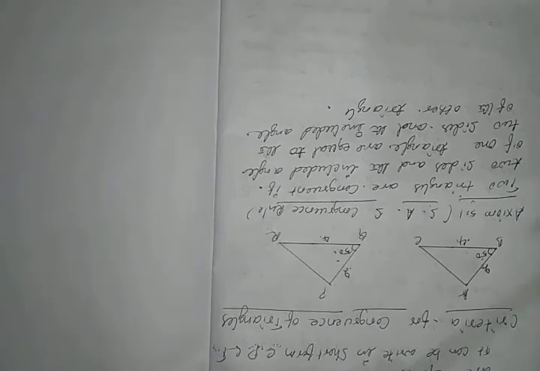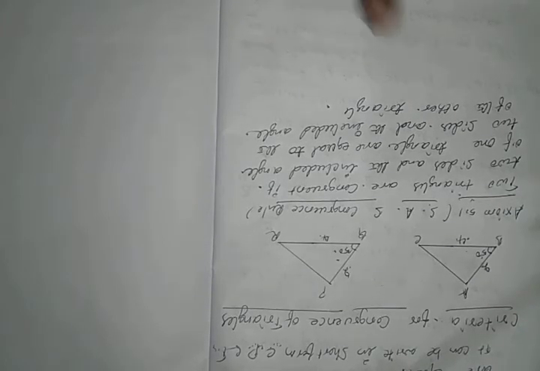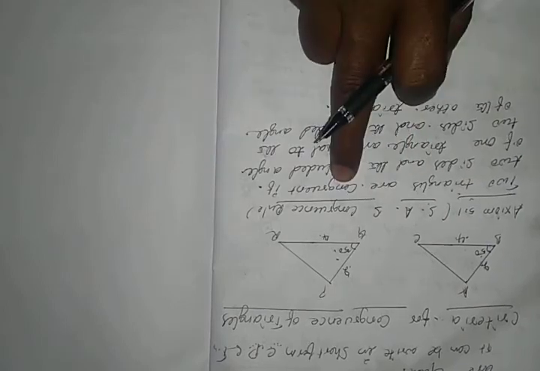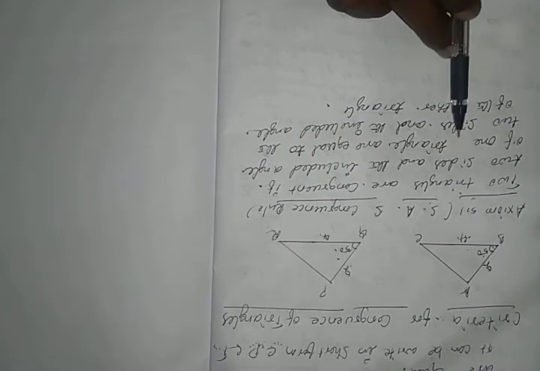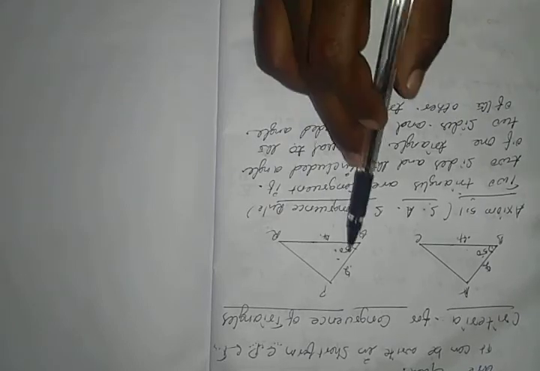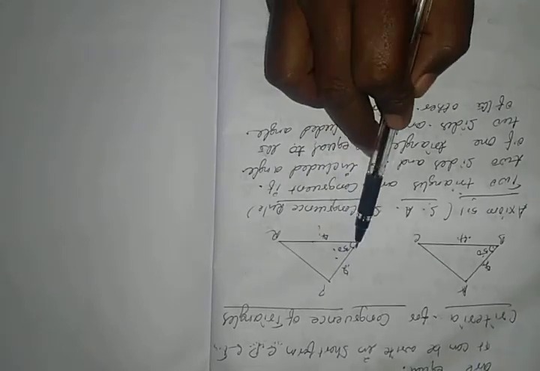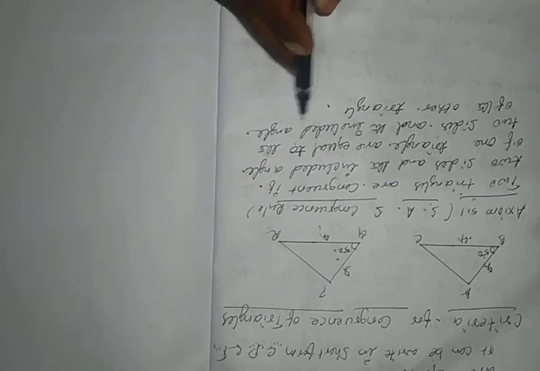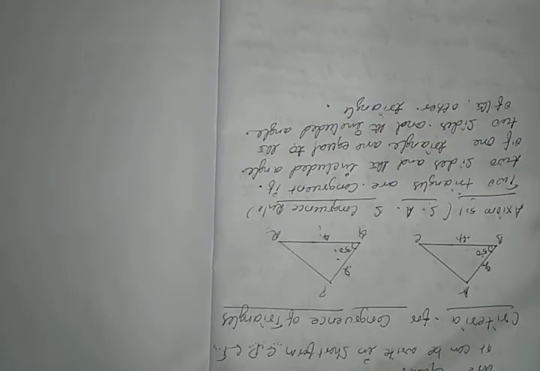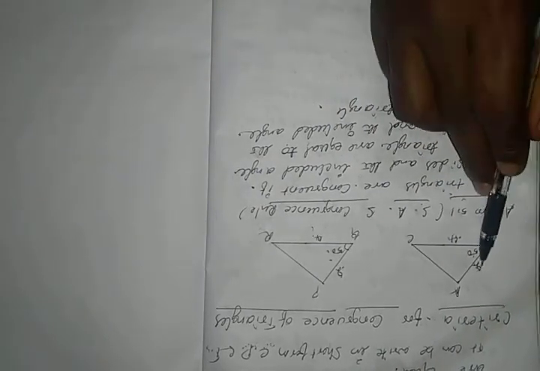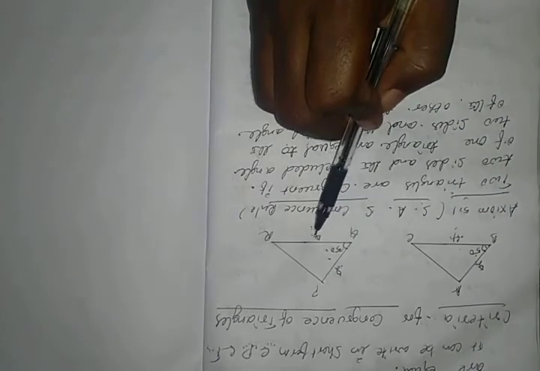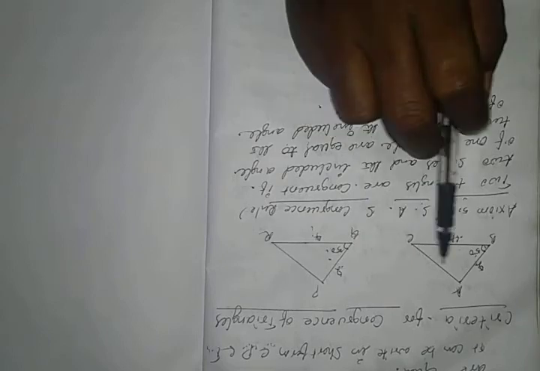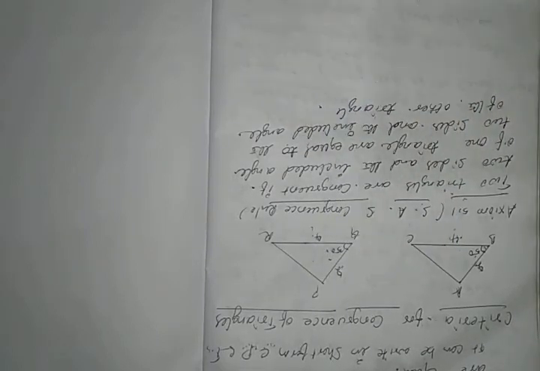Very important, they will ask what is the SAS rule. Two triangles are said to be congruent if two sides and the included angle of one triangle are equal to the corresponding two sides and the included angle of the other triangle. Very important. If two sides and the angle between them of one triangle are equal to those of the other triangle, then the two triangles are said to be congruent. So this is the SAS rule.